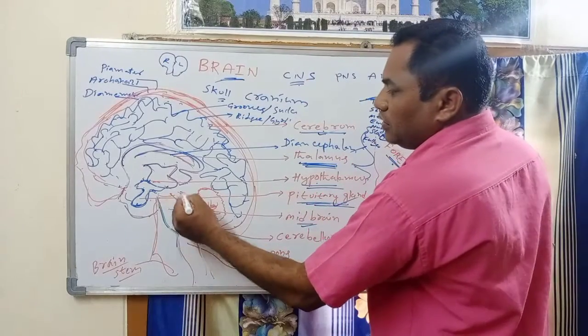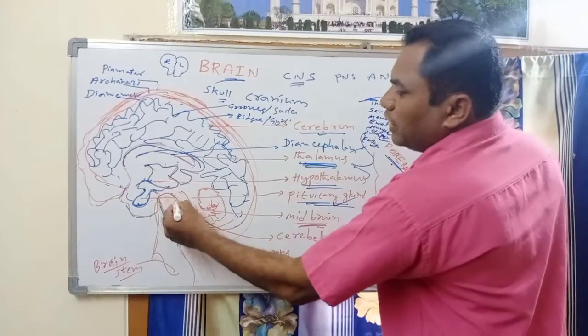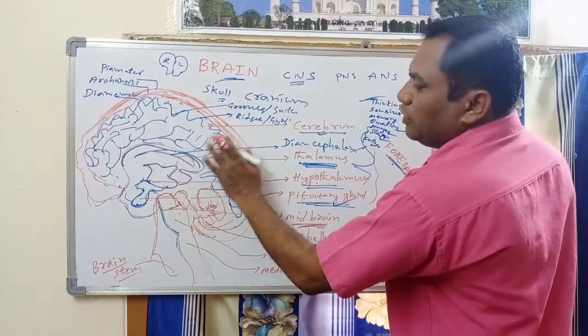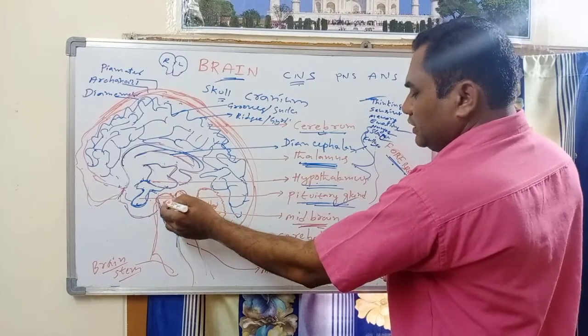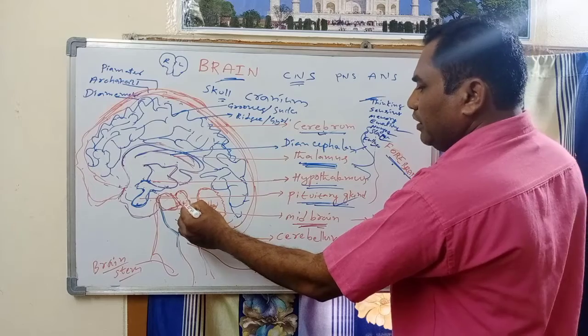The first part of the brainstem is called the midbrain. It is the smallest portion, present below the cerebrum. So this is the midbrain.